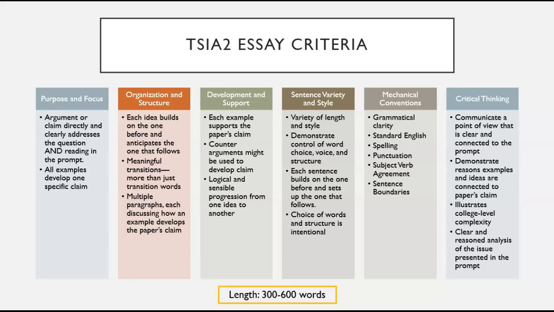The fourth criteria is sentence variety and style. What the readers are looking for here is control of word choice, voice, and structure. That each of your sentences connects to and builds on the one before and sets up the next one, just like your examples and paragraphs. You want to have an intentional choice of words and structure, which means that you don't throw in any extra words just to hit the word count.